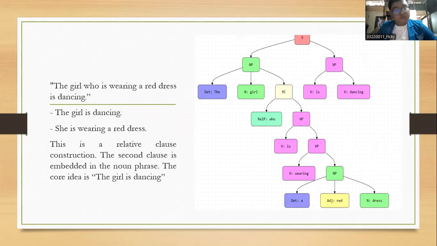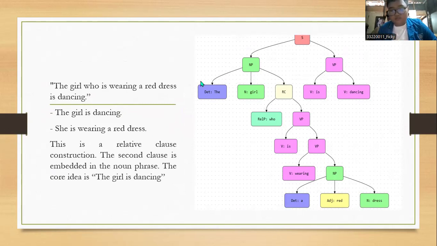The girl who is wearing a red dress is dancing. The deep structure is the girl is dancing. She is wearing a red dress. This is a relative clause construction. The second clause is embedded in the noun phrase. The core idea is the girl is dancing.